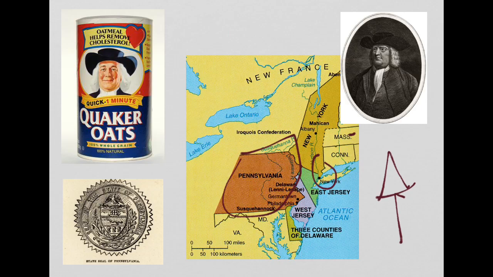Well, he is given this land because the king, King Charles II, owed William Penn's father some money. Well, William Penn's father dies, and so the king decides to repay this by giving land to William Penn.